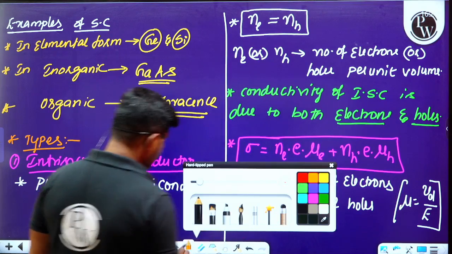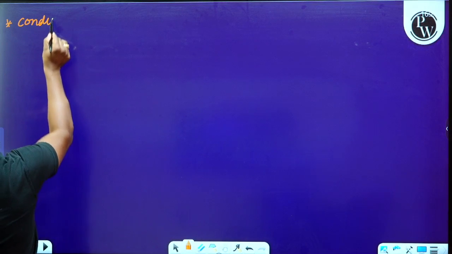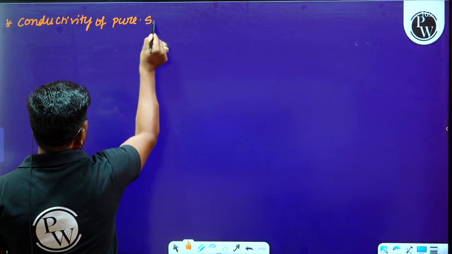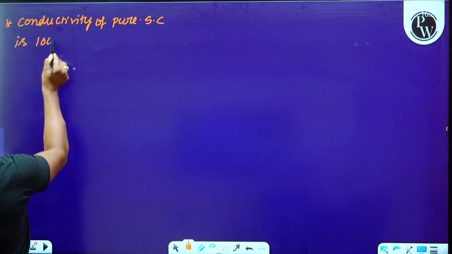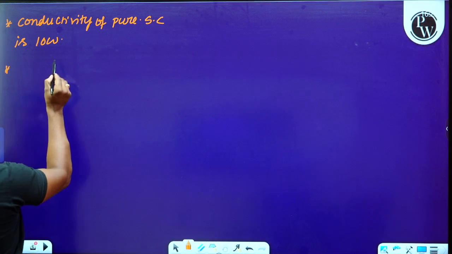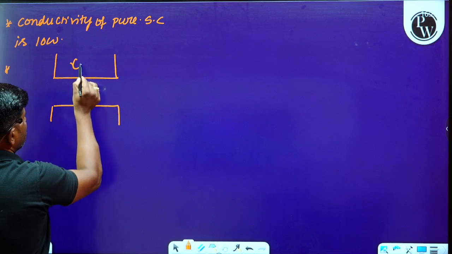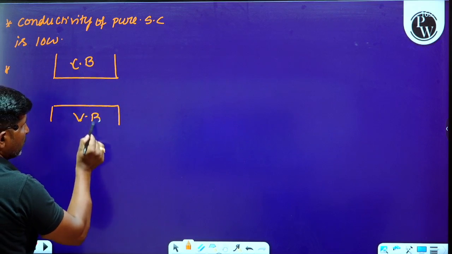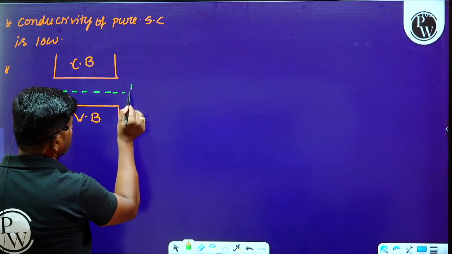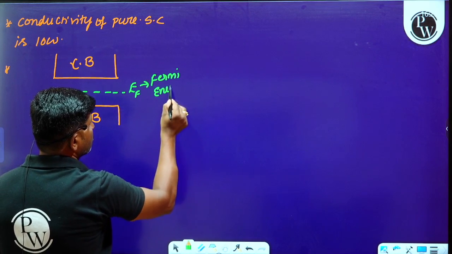That is about the intrinsic semiconductor here. And one more point we have to understand, that conductivity of pure semiconductor or intrinsic semiconductor is low. Is it clear? And one more thing, please observe this. In the pure form of semiconductor, in intrinsic semiconductor, there will be an energy level between the valency band and conduction band, and we call that energy level the Fermi energy level.